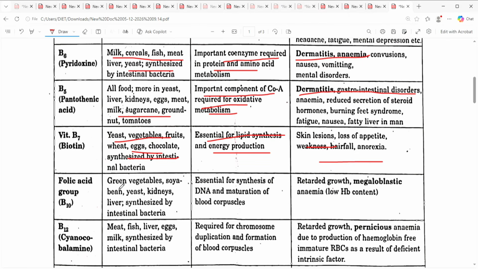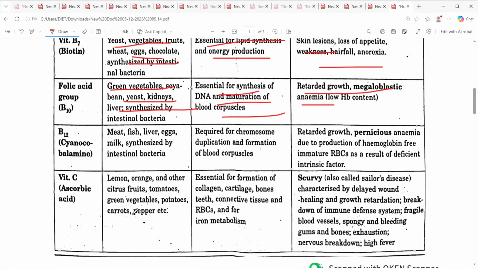Folic acid: green vegetables, soya bean, yeast, liver, synthesized by intestinal bacteria, essential for synthesis of DNA and mature blood cells. Deficiency causes retarded growth, macrocytic anemia. Then B12, cyanocobalamin: meat, fish, liver, eggs, milk, synthesized by intestinal bacteria, required for chromosome duplication in formation of blood corpuscles. Leads to retarded growth, pernicious anemia. This is important, right? Immature RBCs as a result of deficient intrinsic factor.